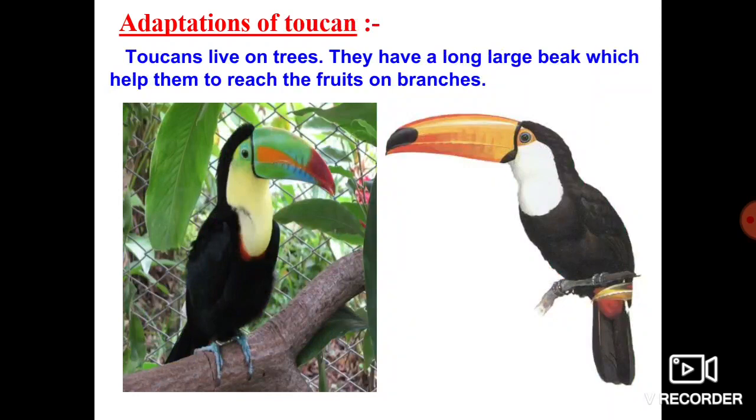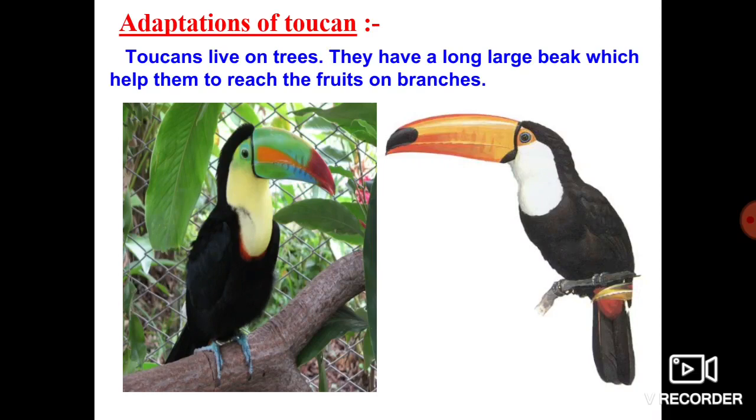Then one more very important thing, that is the toucan. This is also a kind of bird that we find on trees. They have a long, large beak which helps them reach the fruits on branches. I hope you understand the adaptation of the toucan. In the picture, observe what changes it has compared to other birds. Yes, dear students, the toucan has a long and large beak.